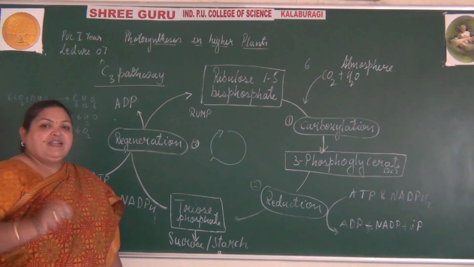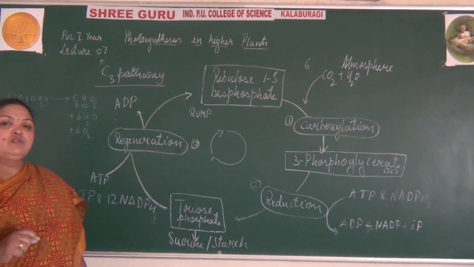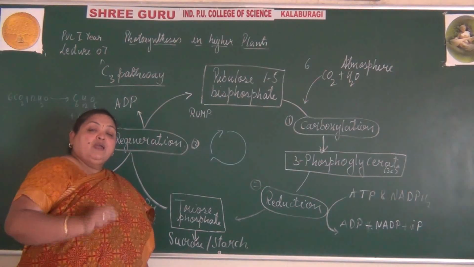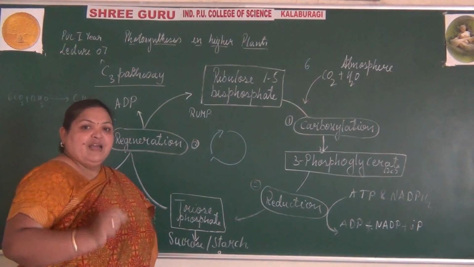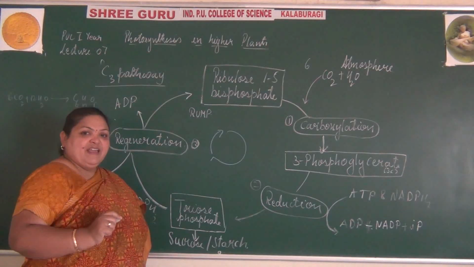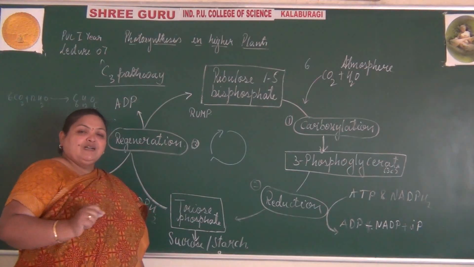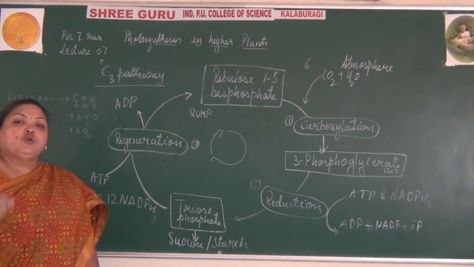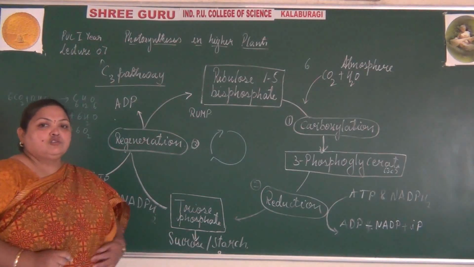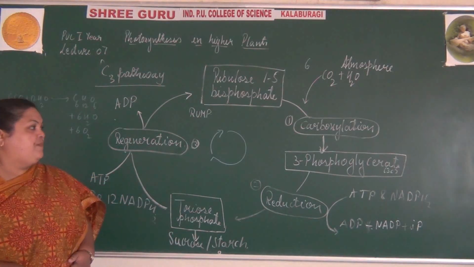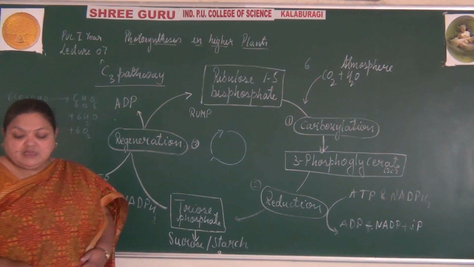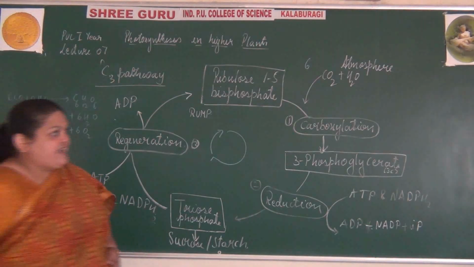Overall, the ATP and NADPH are being used up in the absence of light during the dark reaction, and this process occurs in some of the plants. Those plants are also known as C3 plants.